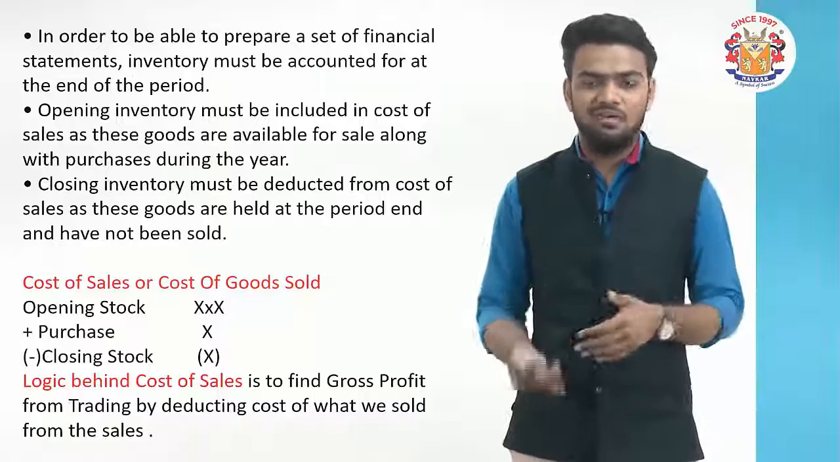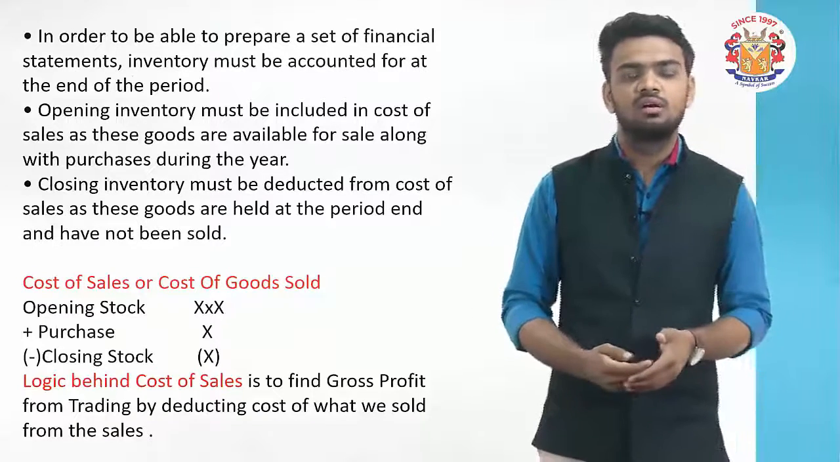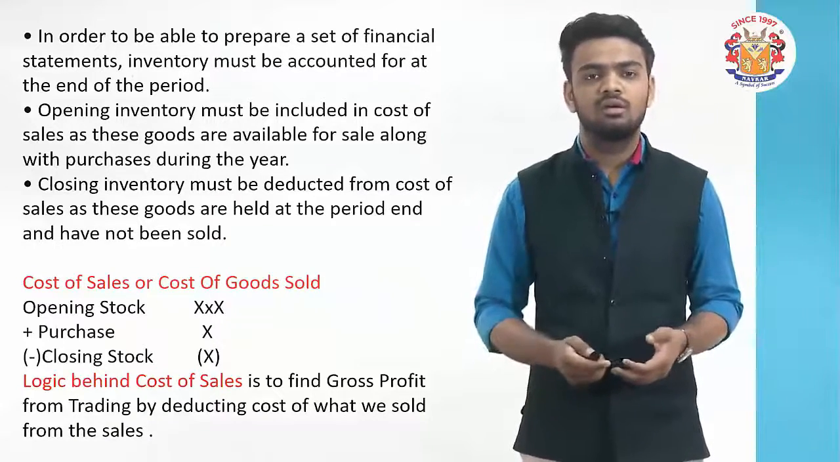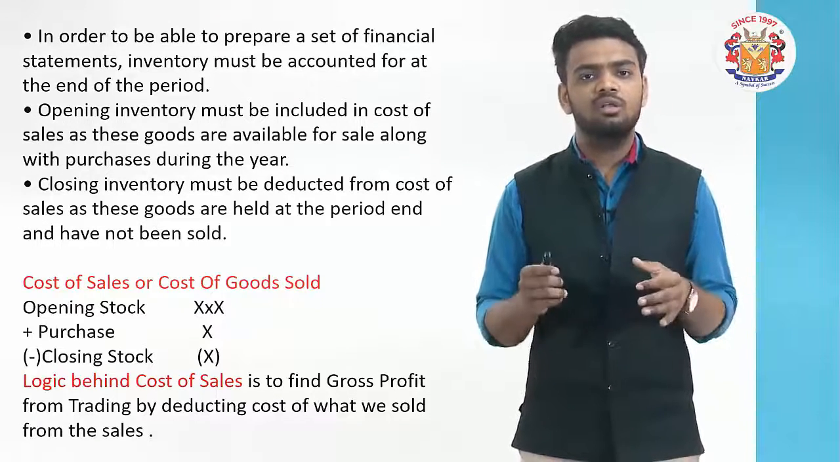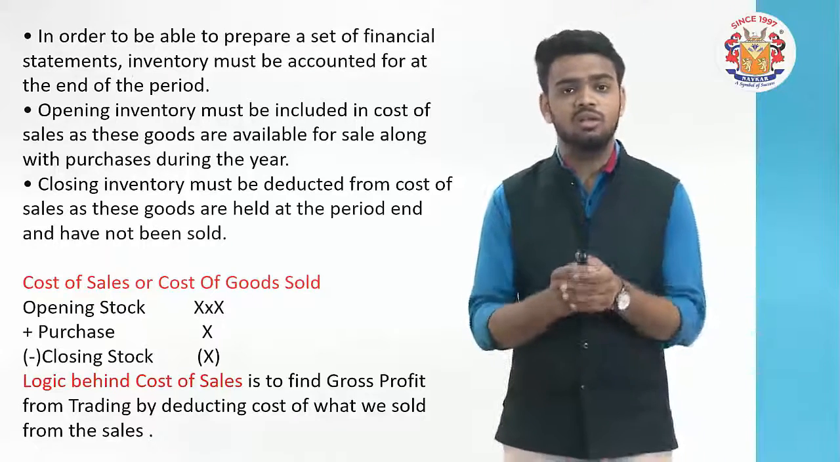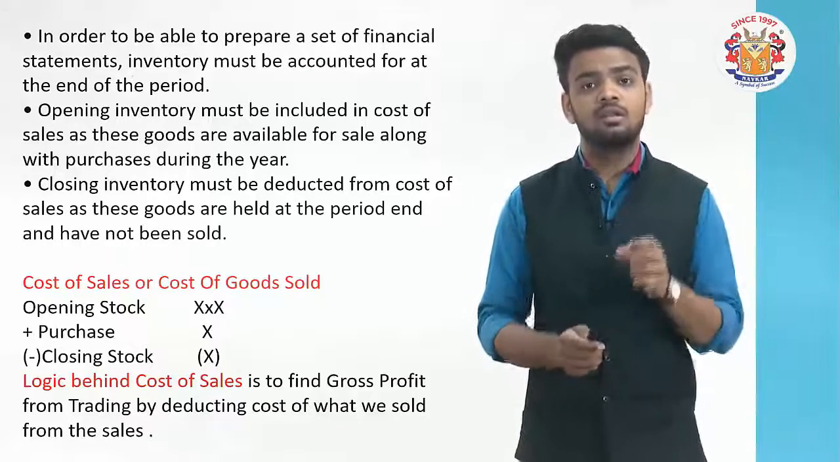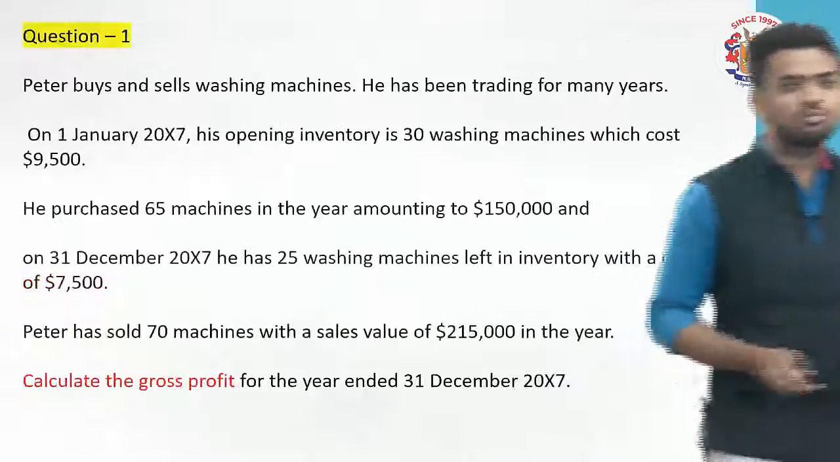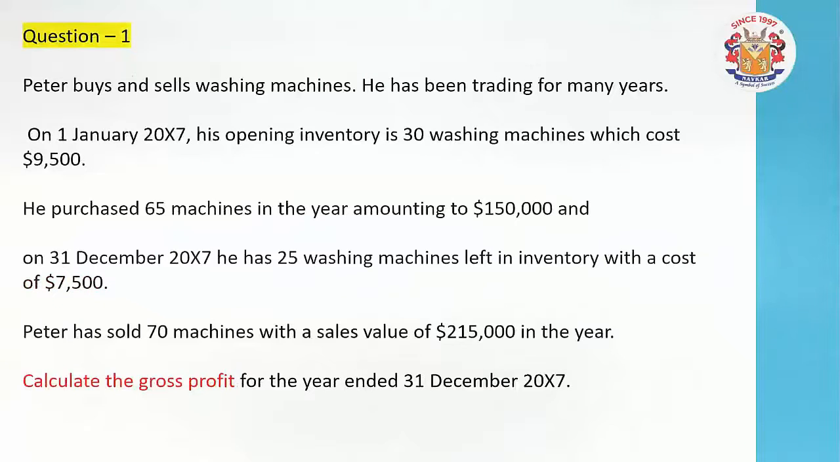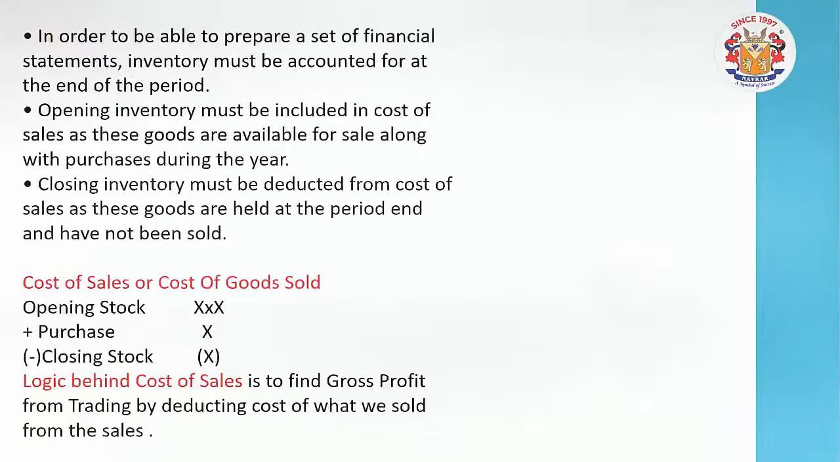Friends, which types of questions can you encounter? For this inventory chapter, you can encounter questions on the cost of sales and the different methods and all that. So for that, let's start practicing a sum. Here is question 1. As you can see over here, you can find a very simple basic formula which relates to how to calculate the gross profit. Friends, take a look at the slide over here.